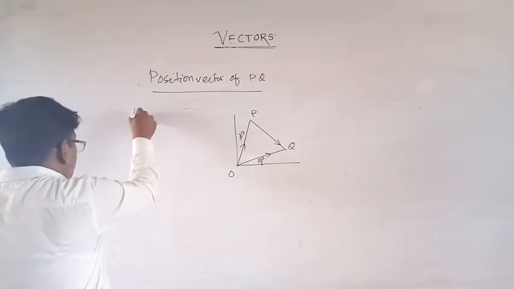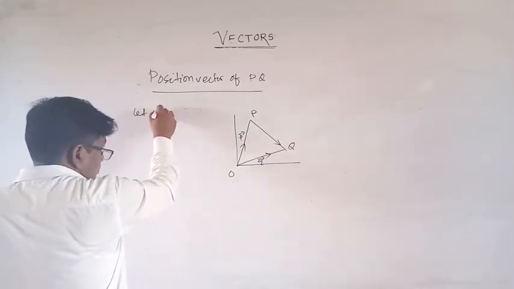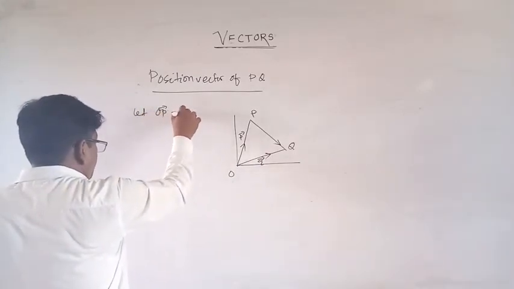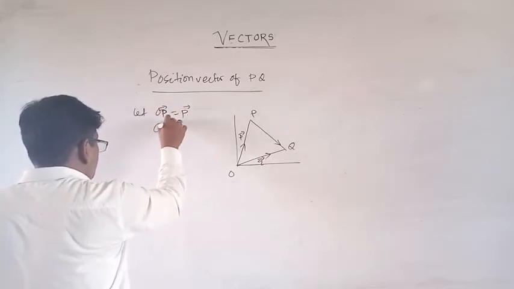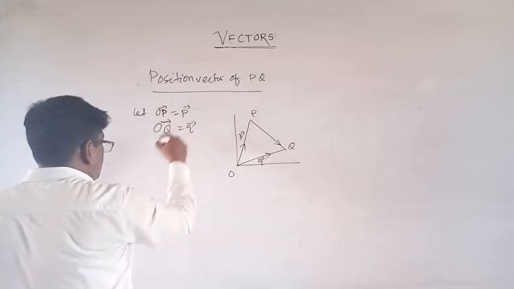Let OP be equal to the P vector, OQ be equal to the Q vector, then